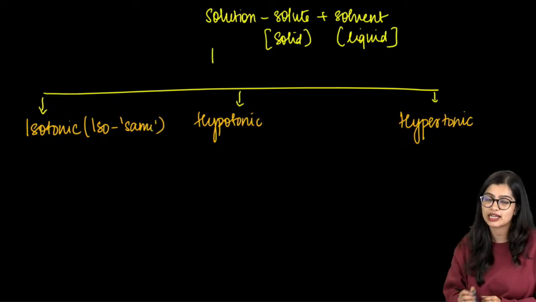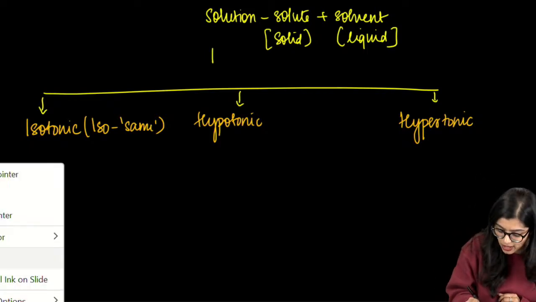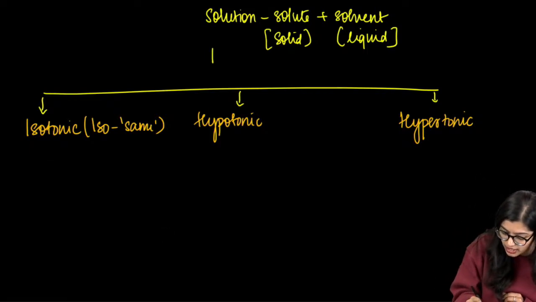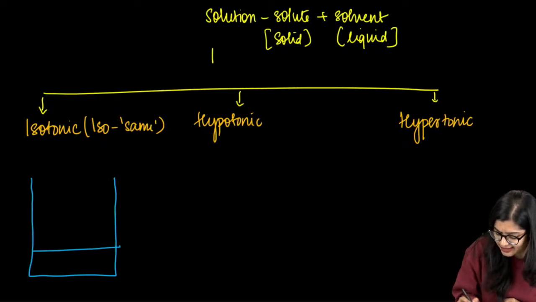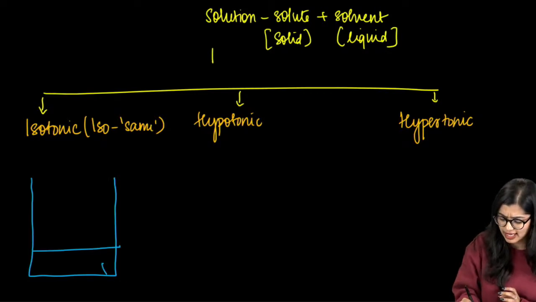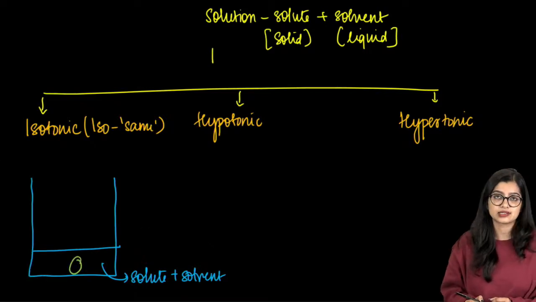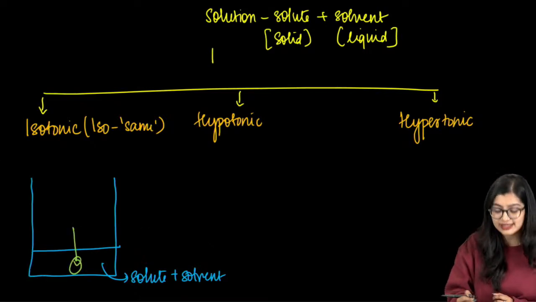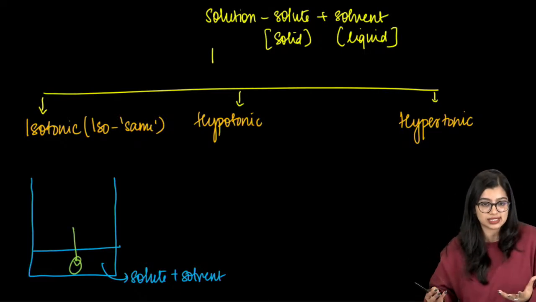Iso means same. So if I had a beaker and some solution which has solute plus solvent, and I put a cell inside. It just so happens that inside my cell also there is cytoplasm which has water and substances in it.